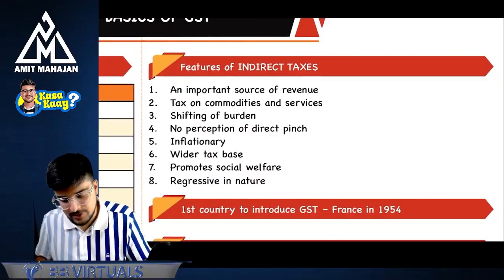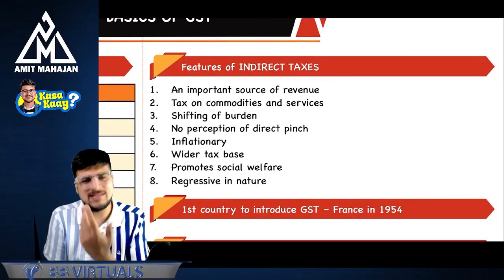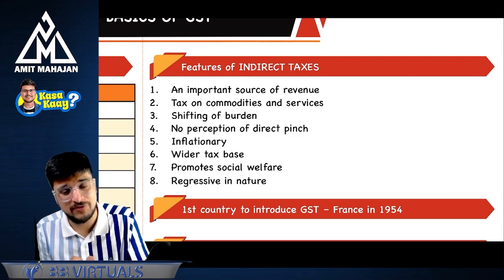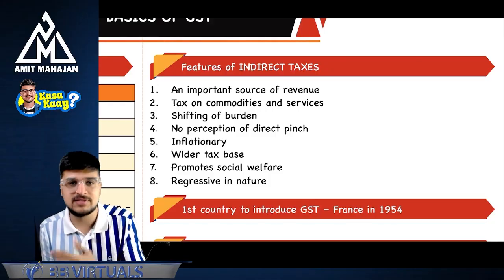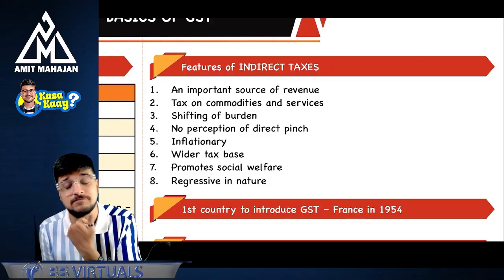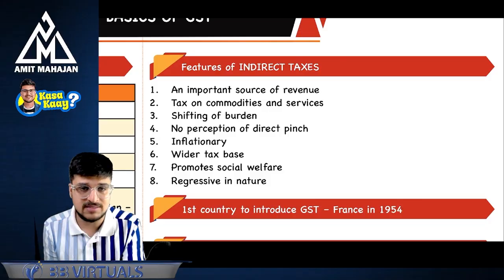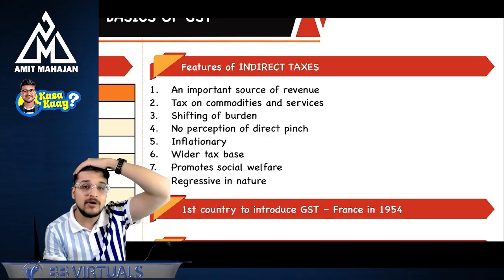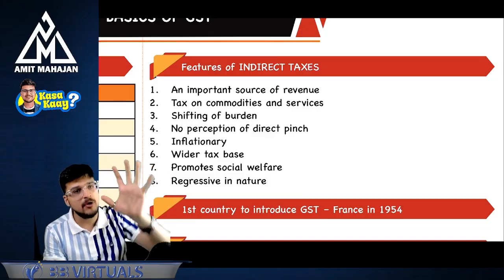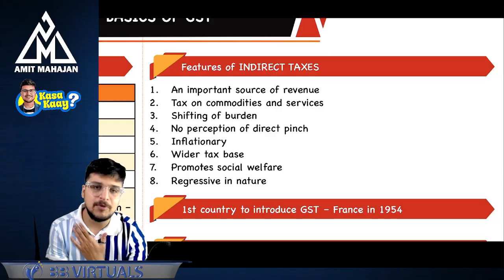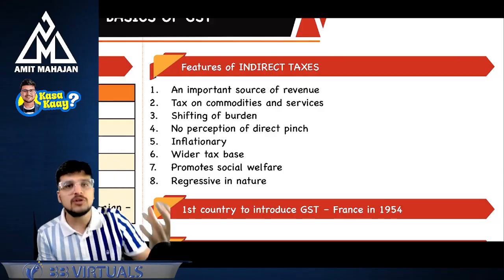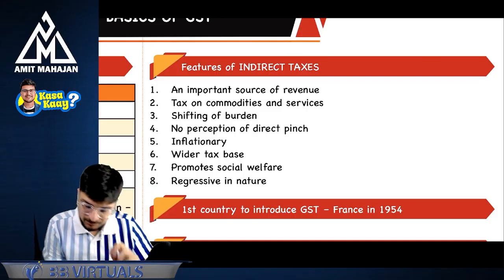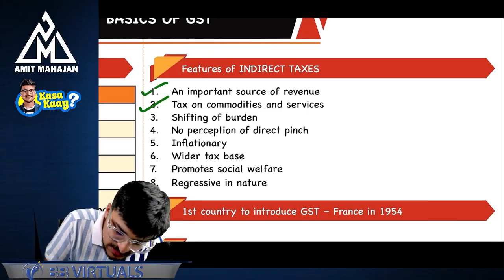Features of indirect tax. Let's come to this point. Now, this is a very basic point and you'll understand everything. An important source of revenue. Of course, for the government, this is an important source of revenue. Tax on commodities and services. Of course, GST is charged on commodities and services. Shifting of burden. Now, you know this in indirect taxes. Here, the ultimate burden of indirect tax, that is GST, will come on me only. But who will go to the government and pay the GST? That burden I'm shifting to the supplier. Perfect. So 1 is done, 2 is done, 3 is done.